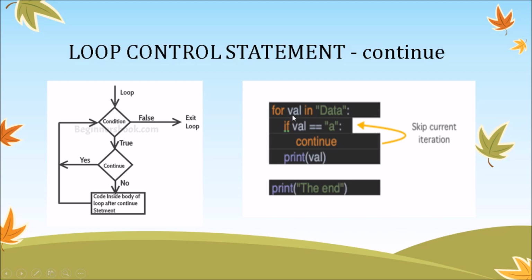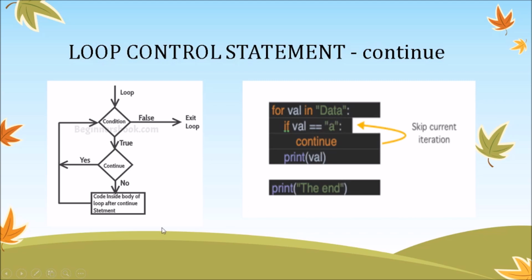For example, for val in data, if val equals a, continue, else print val, and out of the loop we have the end. It will skip wherever it gets a small a. We have a string data, so d and t will get printed, but these a and a will not be printed.